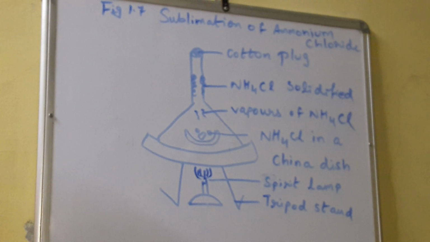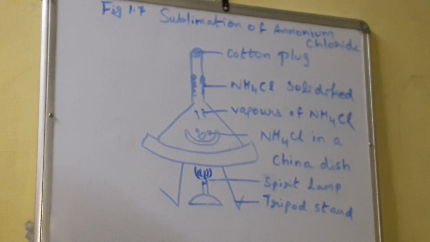We have seen the odonils in the toilets. When there is a lot of bad smell, the odonil directly converts from a solid state to the gaseous state. So in that case, we can say that it shows sublimation. There are many substances. We use phenyl balls. Phenyl गोली हम use करते हैं during winters when we are keeping our woolen clothes back in the wooden block. We always keep the phenyl balls. Those phenyl balls are called naphthalene balls. It shows sublimation. Why does it show sublimation? Because it directly converts from a solid state to the gaseous state.